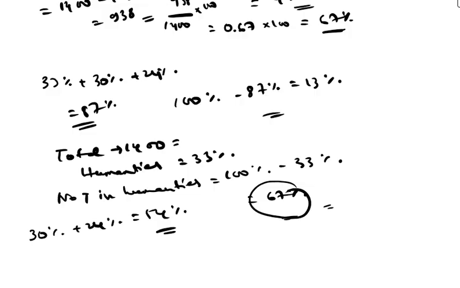So today's key learning points are: always identify the total first. Second, use the complement rule for not questions. Third, percentages of a whole always sum to 100%, and read carefully whether the question asks for the number or the percentage.